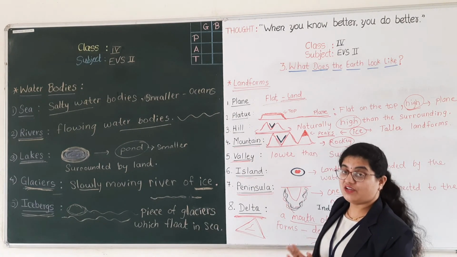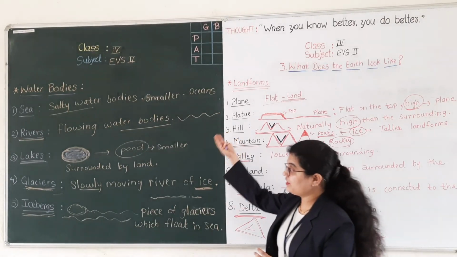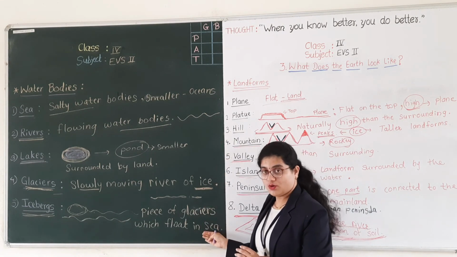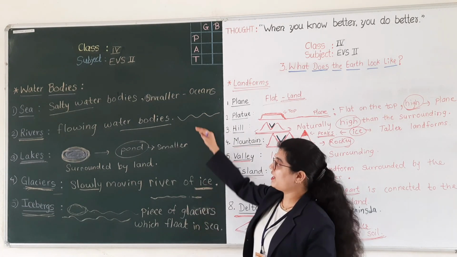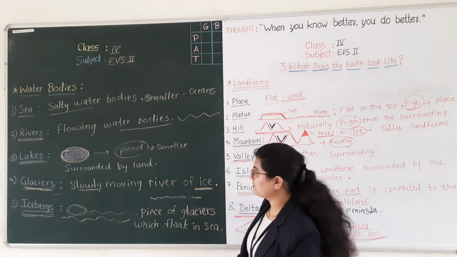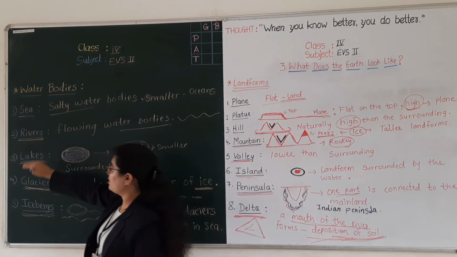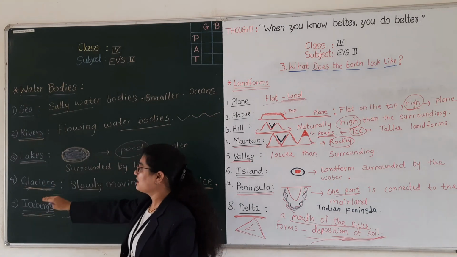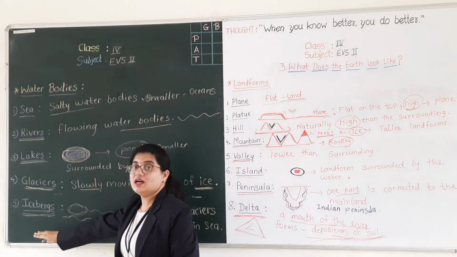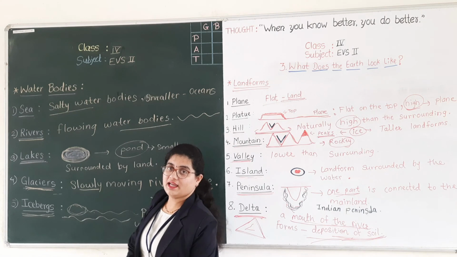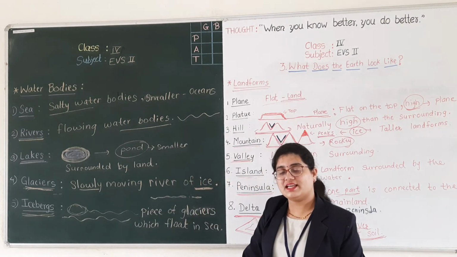In the same way, we also have different water bodies. Okay, what do we have? We have different water bodies that are sea, rivers, lakes, glaciers and icebergs. Okay, good. Did you understand this?